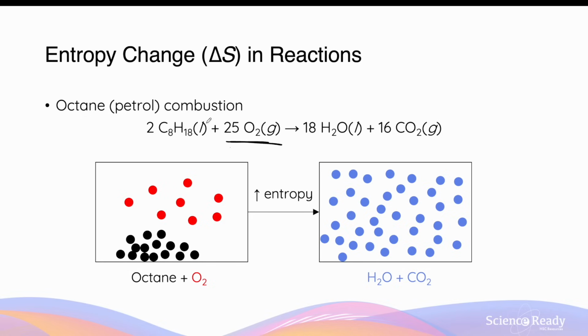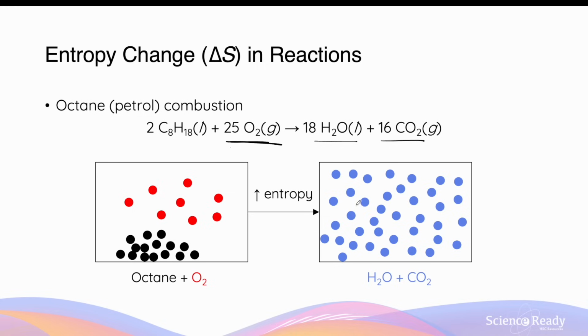However, the combustion reaction produces 18 molecules of water, liquid, and 16 molecules of CO2 gas. Both the liquid water and the gaseous CO2 molecules in combination will have a higher degree of disorder and entropy compared to the reactants combined.